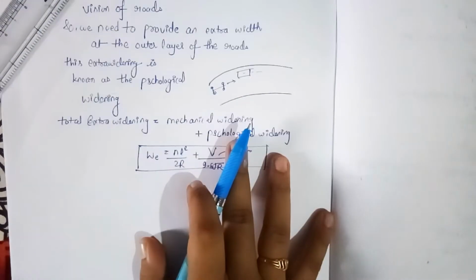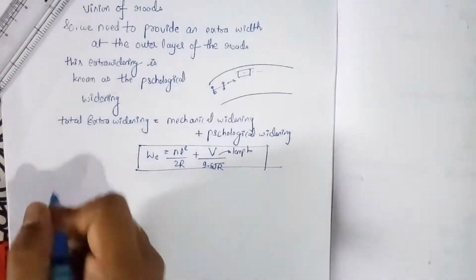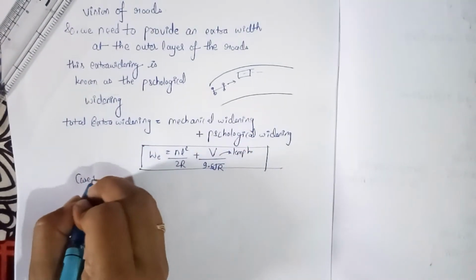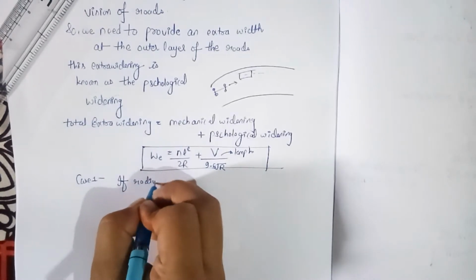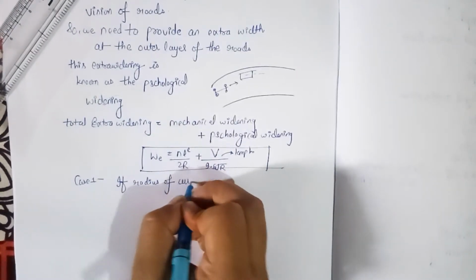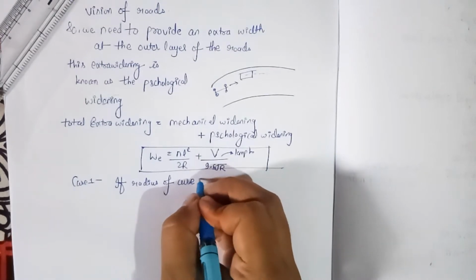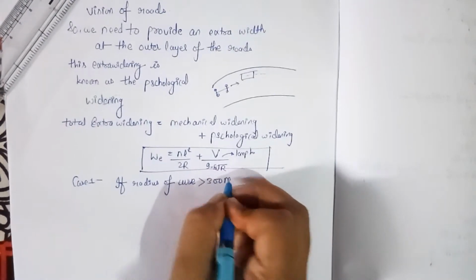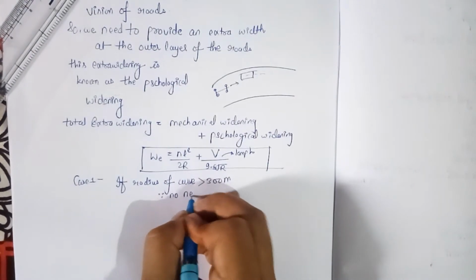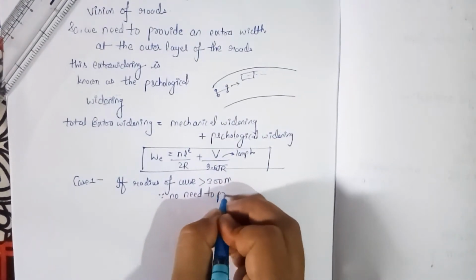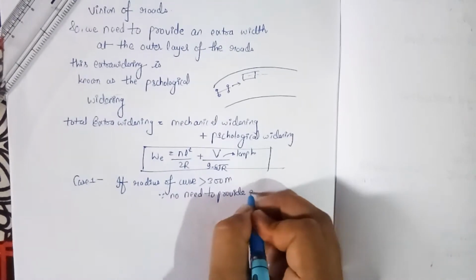See some important cases of the extra widening. First case: if the radius of a curve is greater than 300 meter, then there is no need to provide extra widening.